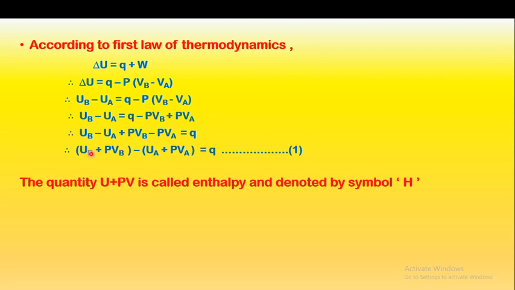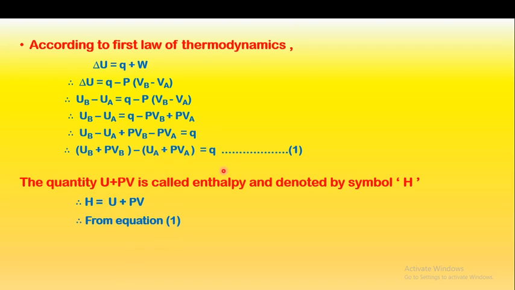And the quantity U plus PV is called enthalpy. It is denoted by the symbol capital H. Therefore we can write H is equal to U plus PV. This UB plus PVB is the enthalpy for the final state, and UA plus PVA is the enthalpy for the initial state.